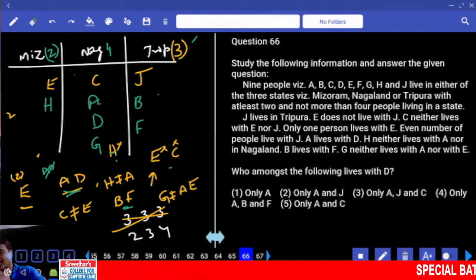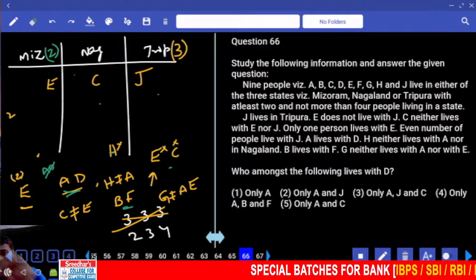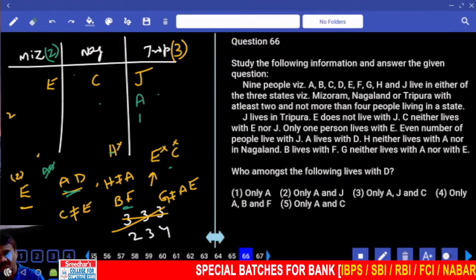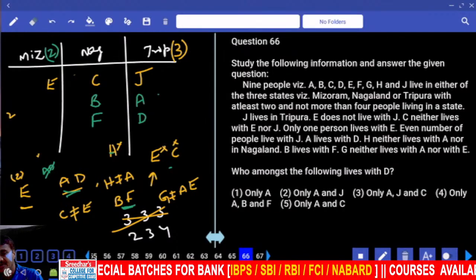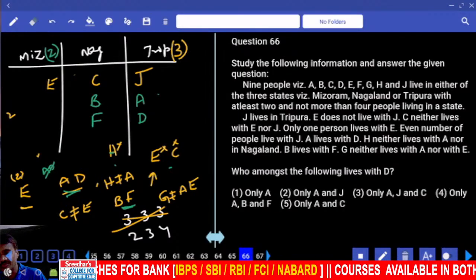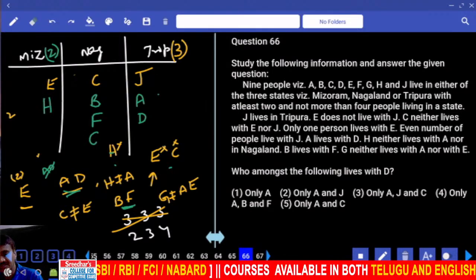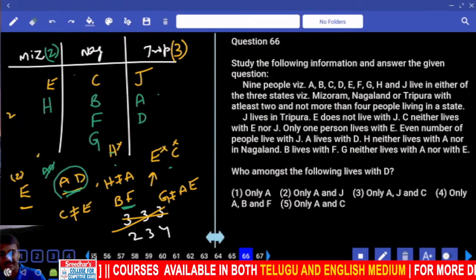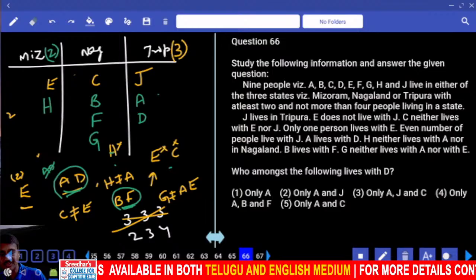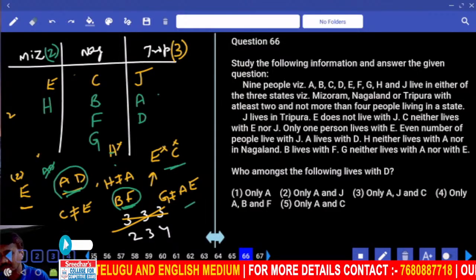Then next one, A and D cannot be in Nagaland. And A and D cannot be in Mizoram. Then where should this A and D be? A and D here. Where A and D are, who should be here? B and F must be here. Now 3 persons present. H cannot be at this place. H is here. And G is at this place. There, the arrangement. Now A and D were together and B and F are together, and G is not along with A and E, and C were not at this place.